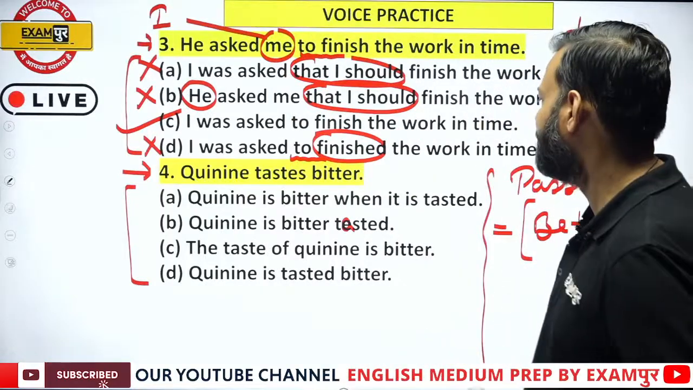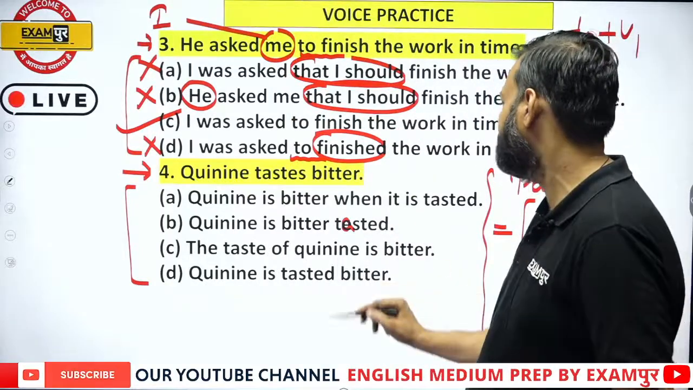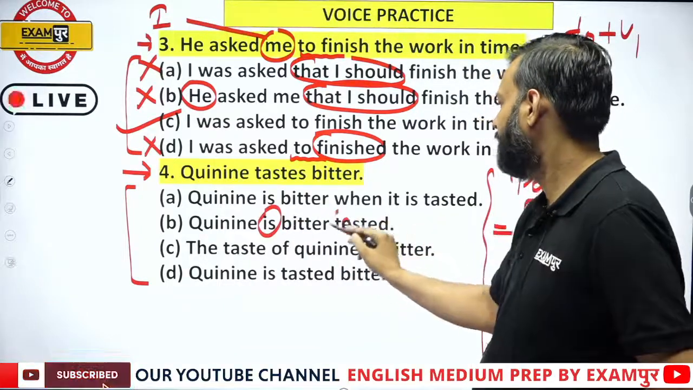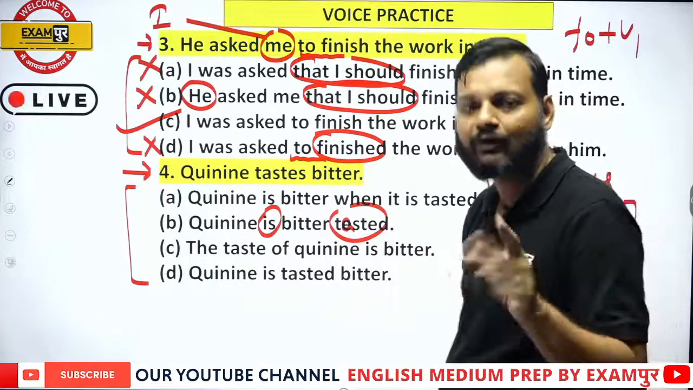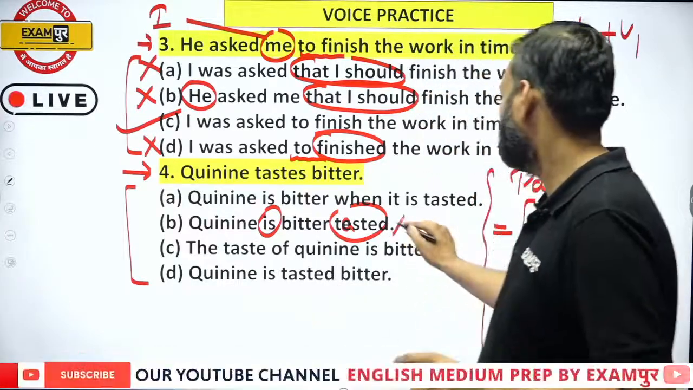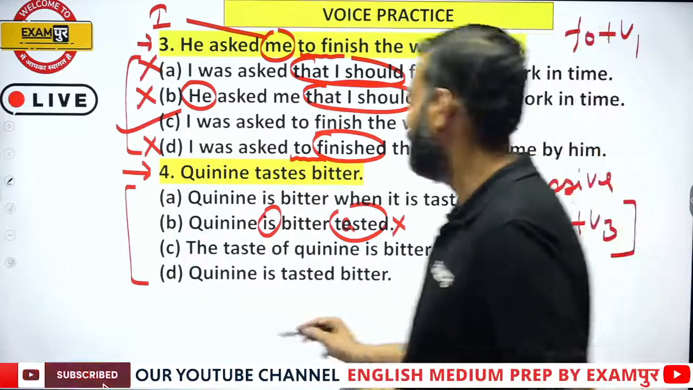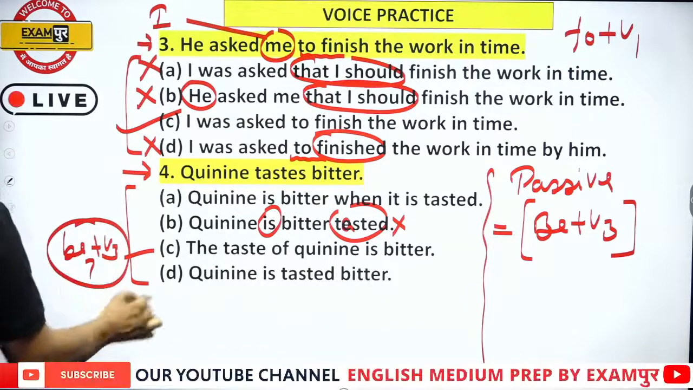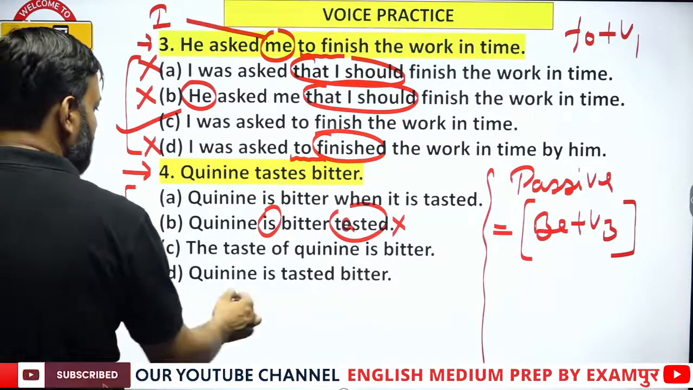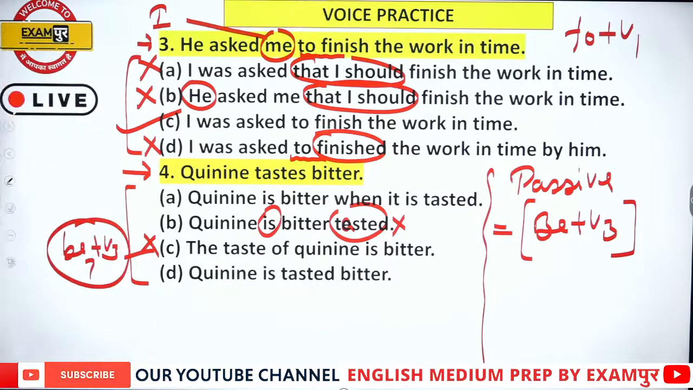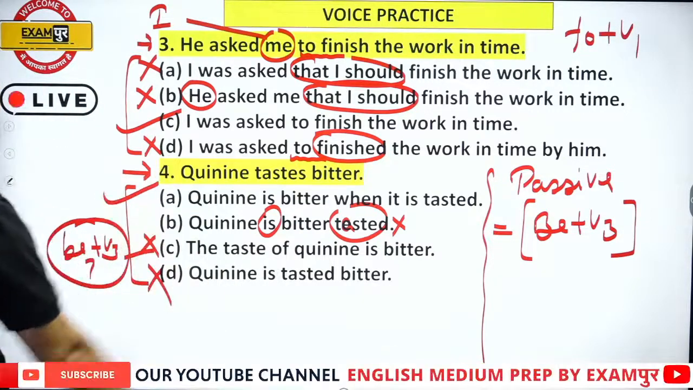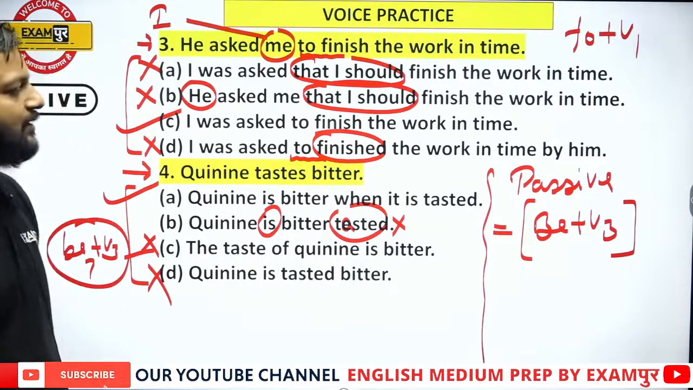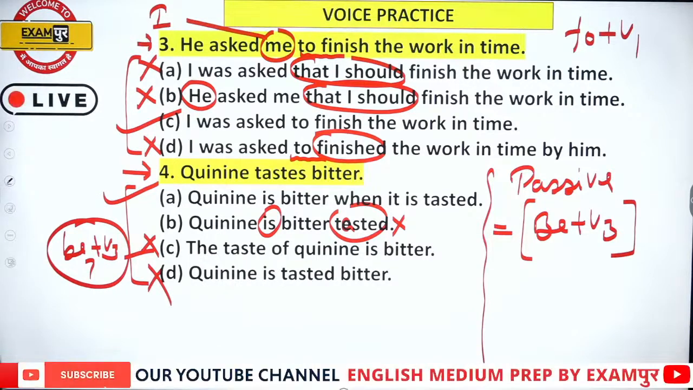So in this sentence, be and third form are there, but they should be together, right? So this is not the right answer. In this sentence there is no be plus third form, so it cannot be the answer. In this sentence also, quinine is tasted bitter, this is also wrong. The correct answer is A. Quinine is bitter when it is tasted. Okay, that is the right answer.